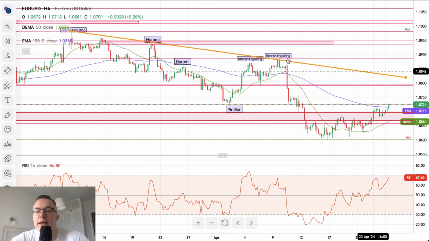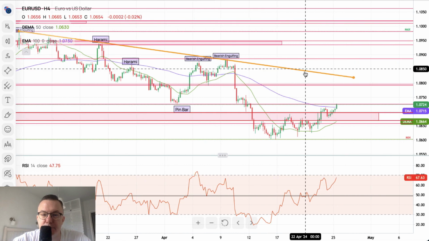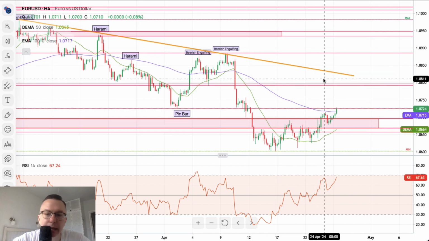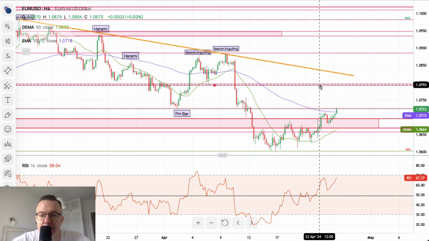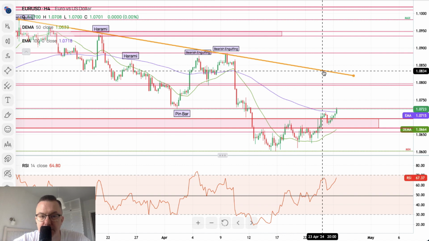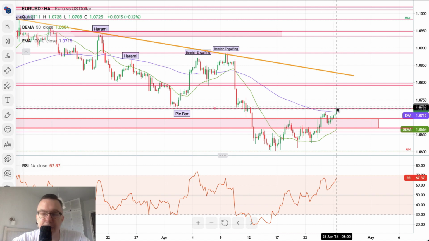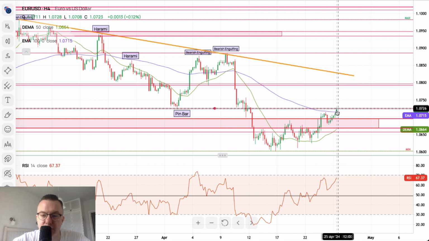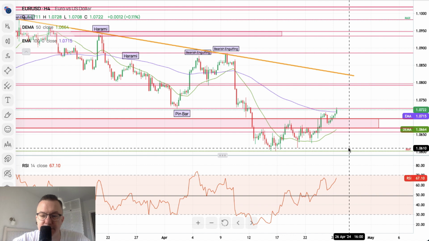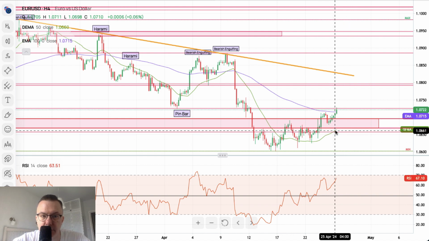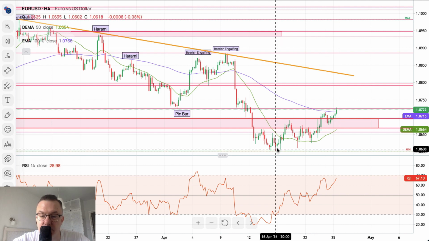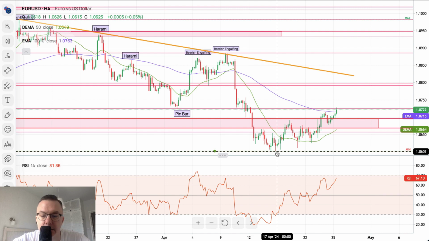bullish bounce. But the big, nice orange trend line waits. So there is no uptrend assumption if there is no orange trend breakout. Let that be clear. Okay, so euro dollar 4-hour chart looks bullish. If there is a breakout higher, we might cover 1.08, but if there is a rejection here, we will go back very, very swiftly towards the 50 periods moving average, and then even below, targeting eventually by the end of the week 1.06 technical support.